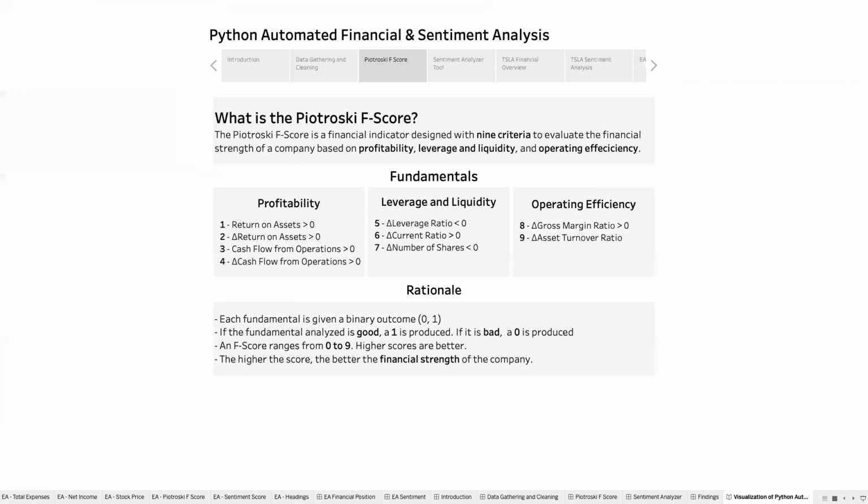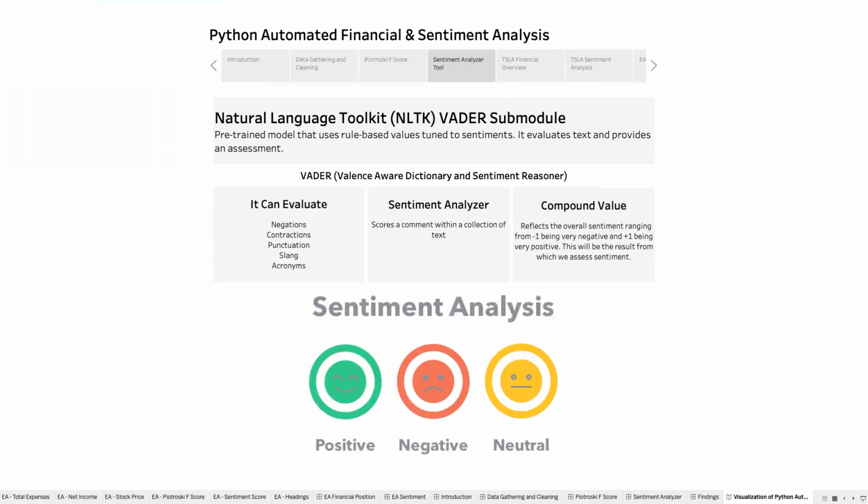I now had quantified the company's financial strength. However, I wanted to be able to measure public sentiment of that same company. To do this, I utilized the Natural Language Toolkit, or NLTK Vader submodule. This tool is a pre-trained model that uses rule-based values tuned to sentiments to evaluate text.